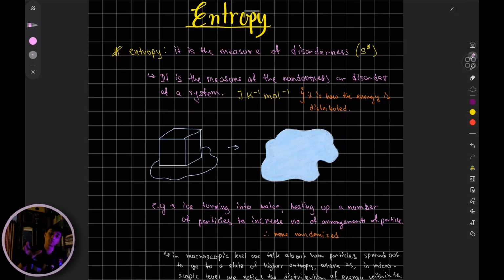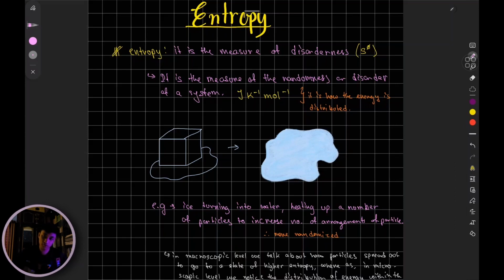That is how we sum up entropy: some sort of increase of disorderness. Usually, these are changes like melting, or changes like going from a liquid to gas. Because notice, if you have a bottle of water and you warm it up, gas evolves, and you're going to see the particles are more random. They spread out, which is why the disorderness in that case increases as well. So again, what is entropy? It is a measure of the randomness or disorder of a system.